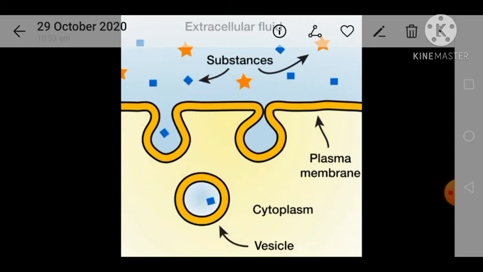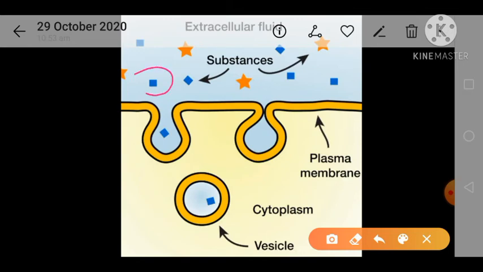That outside particle, the foreign particle, may be a large food particle, or it may be some bacteria or viruses taken inside the cell, and then that foreign particle is broken down into simpler ones with the help of the lysosome.